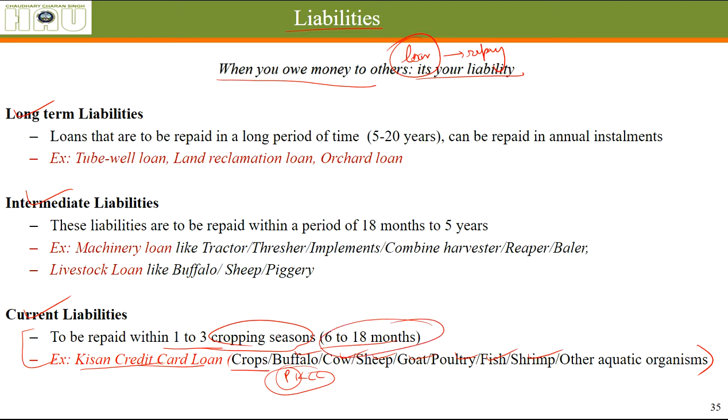Okay, so this is supposed to be repaid within 6 to 18 months. So it is not a very long time. That's why these are called current liabilities.